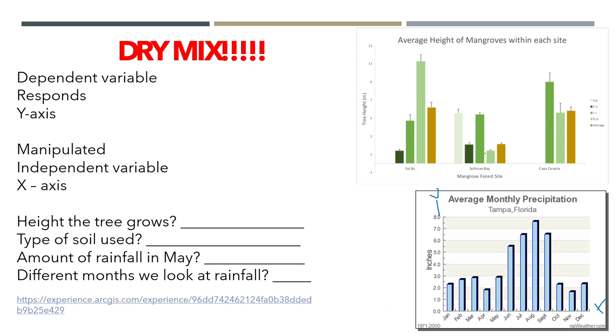That's the months, the site of the actual forest, right? What kind of soil they were looking at. So the height the tree grows, that's on the y-axis. That's your dependent variable. Types of soil used, that's on the x-axis. That's your independent variable. Rainfall, the amount of rainfall every single month. Those are your, right here, inches of rainfall. That's your dependent variable again. And on the x-axis, the months, that's what we're looking for, the different months. That's your independent variable.